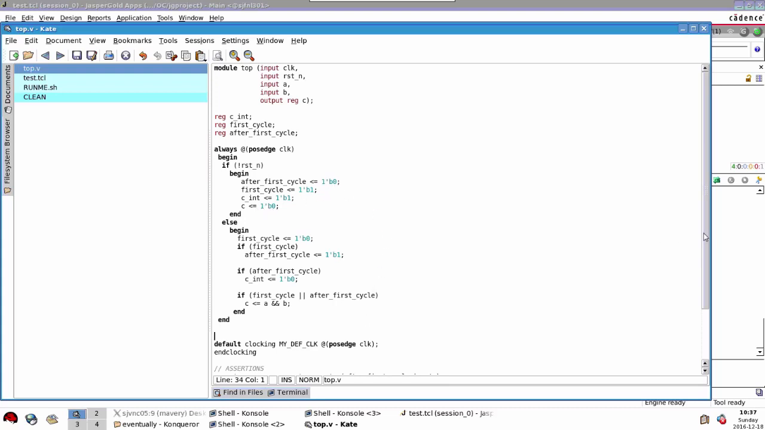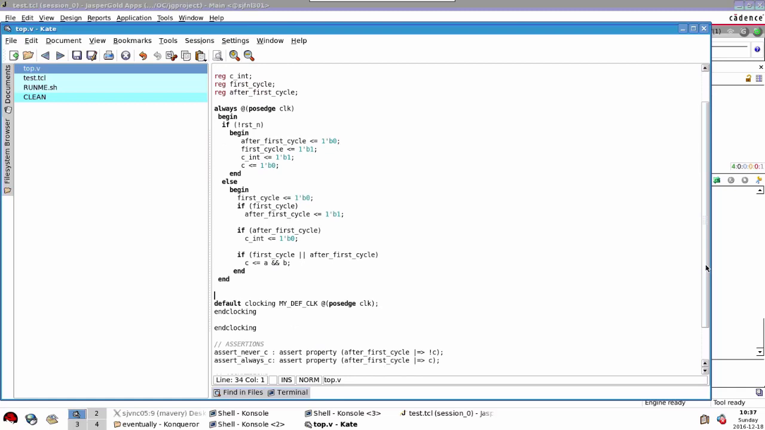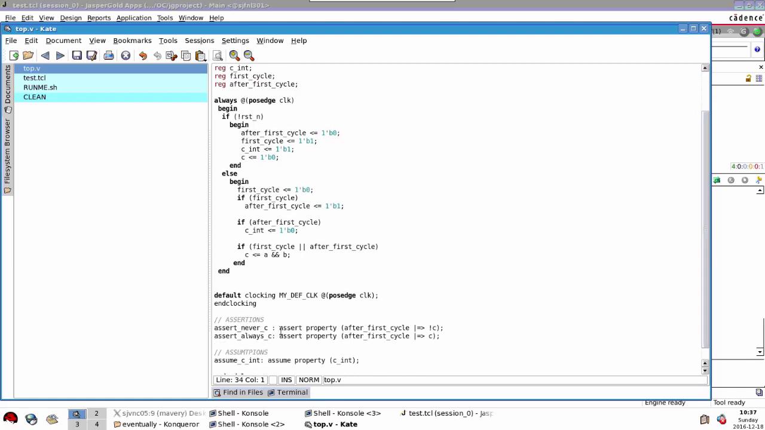So that seems fairly simple, and what we've got here is a default clocking of pos edge clock, and we've got two properties which are very similar. Obviously they have different names, but what they're saying is that if after first cycle is true, which it will be from the second cycle and all future cycles after that, in the cycle that follows it, not C is true for this one, and C is true for this one. So surely we think to ourselves, then it can't be the case that both of these pass. Either one or both of them actually fail. There is a counterexample for both of those.